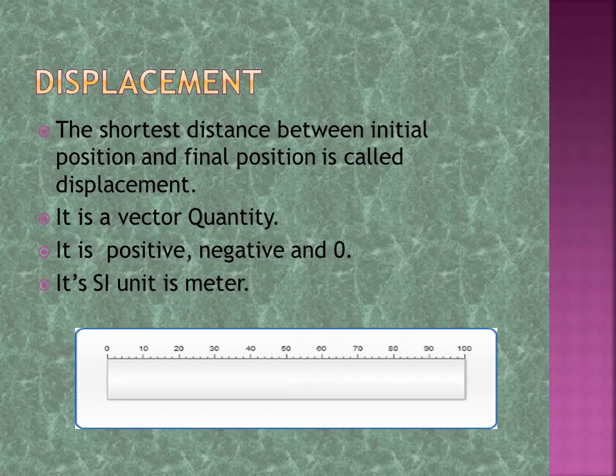Next is displacement. The shortest distance between the initial position and the final position is called displacement. Initial position means from where we are starting, and final position is till where we are going. It is a vector quantity. It can be positive, negative and zero. Its SI unit is meter.